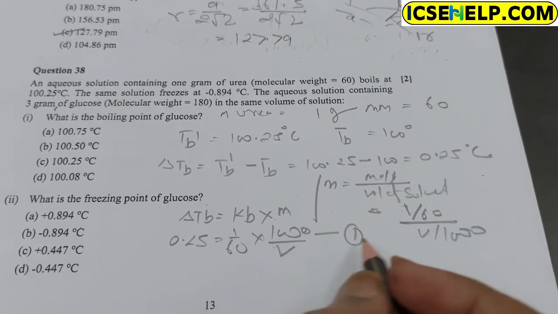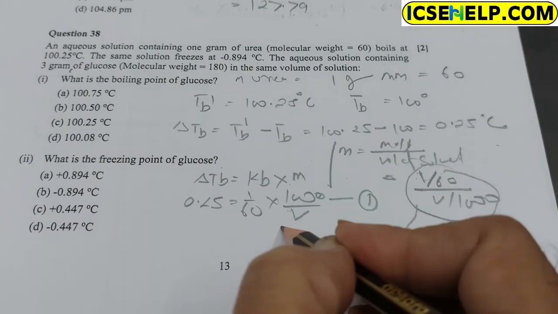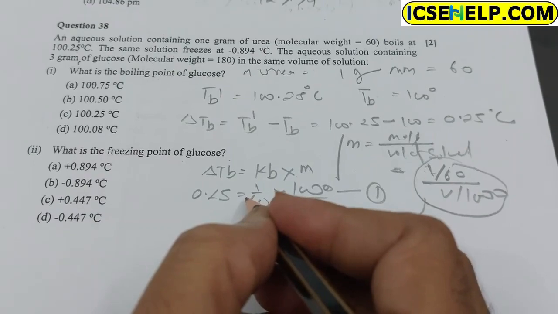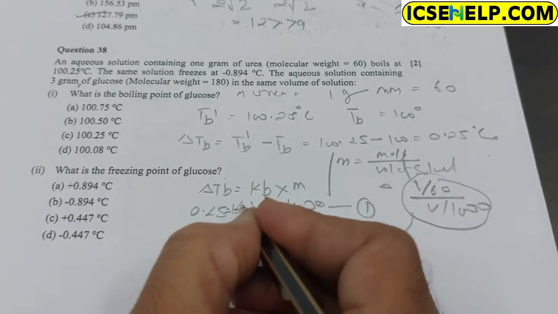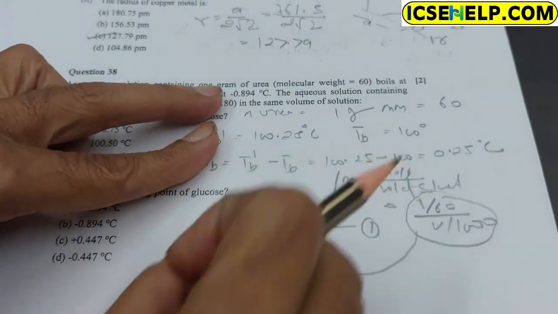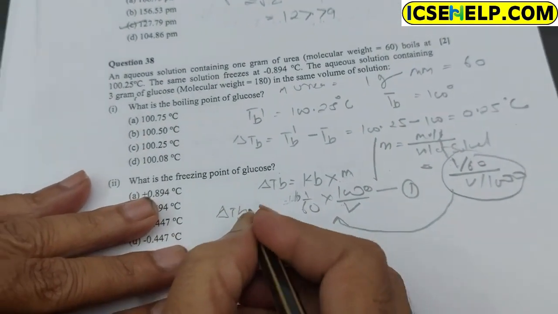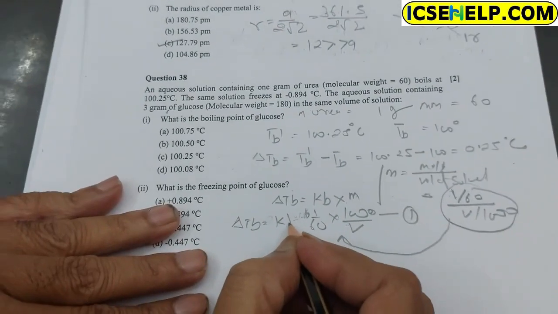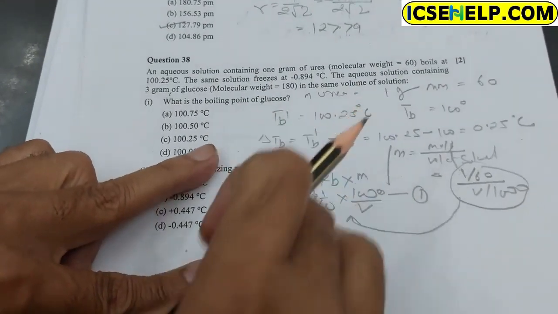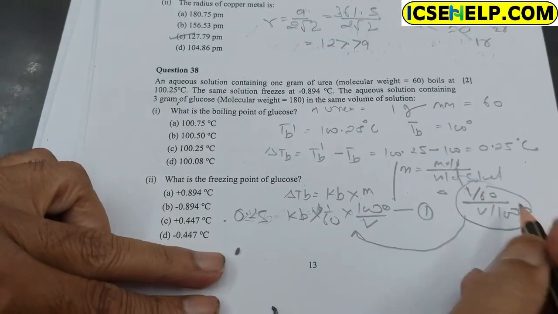So putting this value of m in the place, delta TB is equal to Kb into m, and Kb is here. So 0.25 is equal to Kb times the molality. This is the first equation.